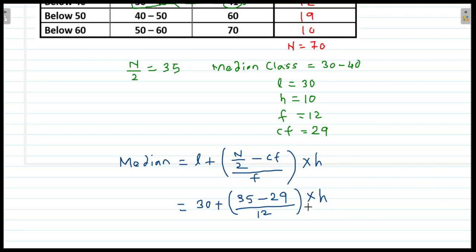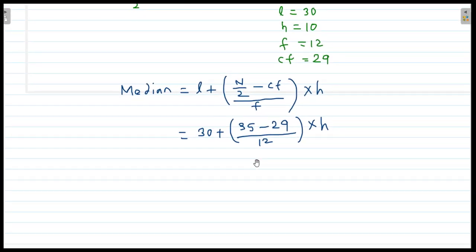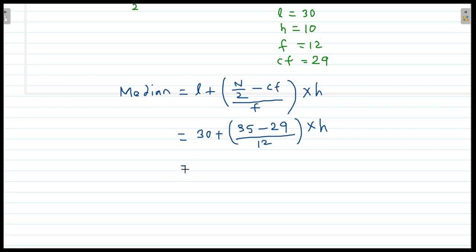Now we will solve this further, which is equal to 30 plus this is 35 minus 29, that will be 6, and 6 1s are 6, 6 2s are 12, so it will be 1 by 2 multiplied by h, which is 10. So 2 1s are 2, 2 5s are 10, so which is equal to 30 plus 5, that is 35, and therefore the required median is equal to 35.